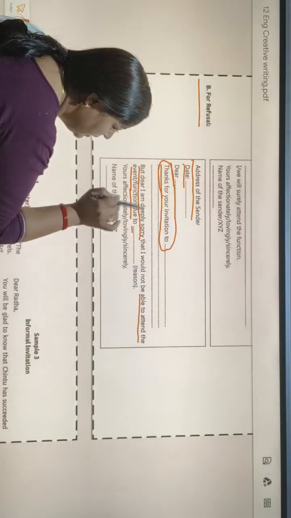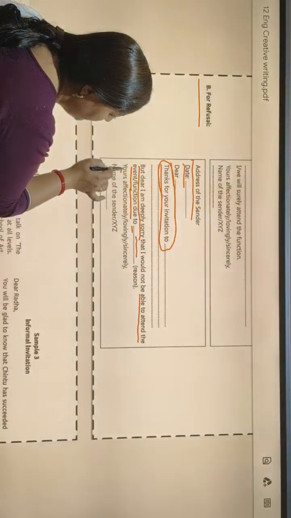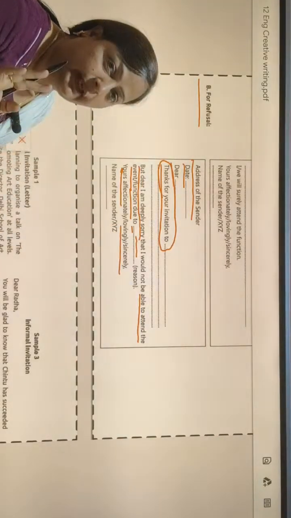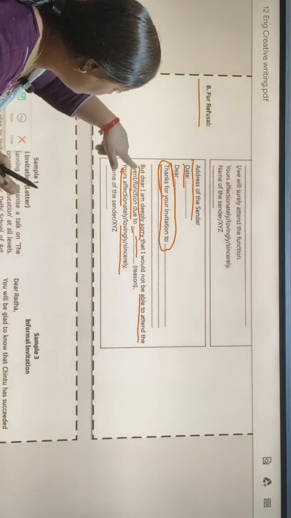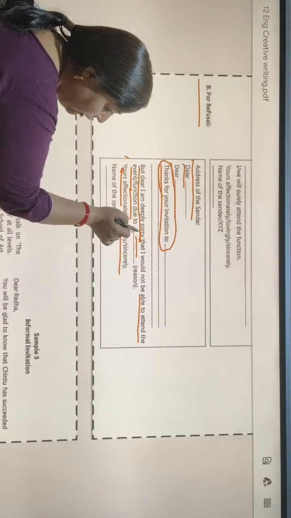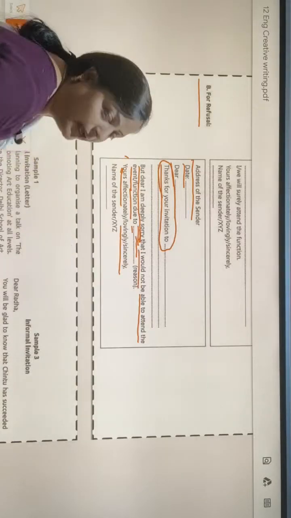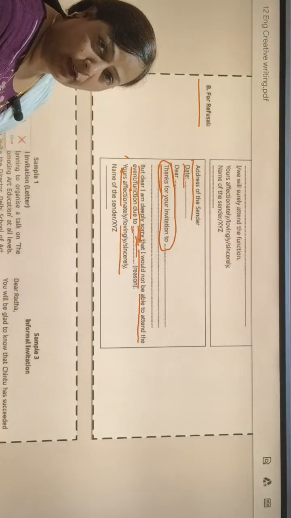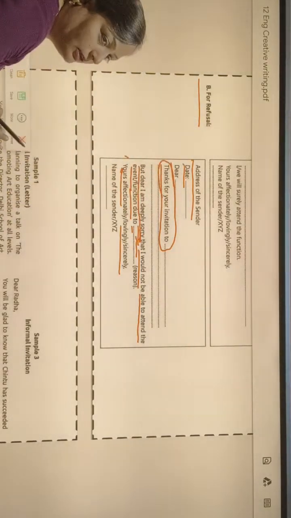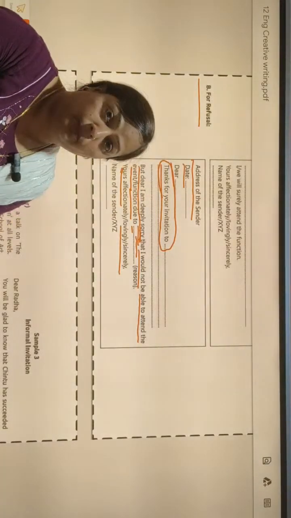We will write the reason. Then we will write yours affectionately or loving sincerely. All things will be the same, only here we have to write, but dear, I am deeply sorry, we have to feel regret, and then we will tell the reason why I am not able to attend your function. In this way we can write a refusal of invitation in letter form and informal way.